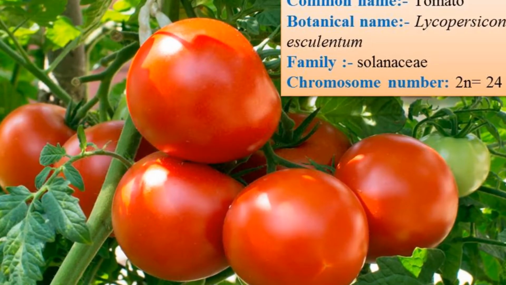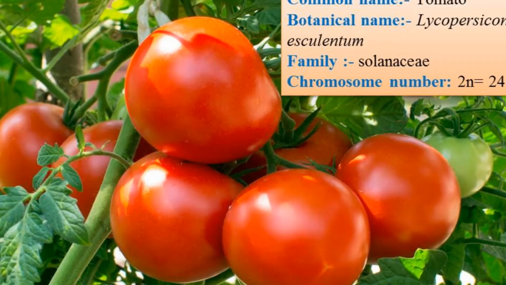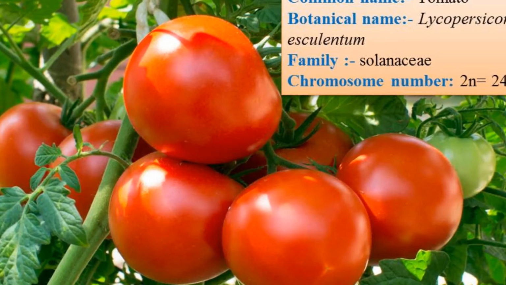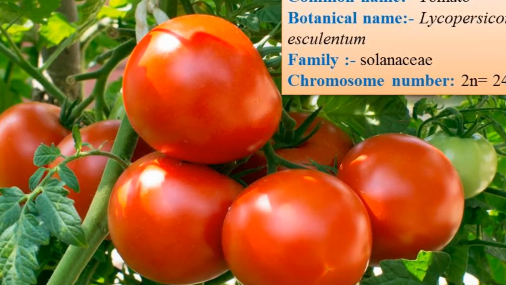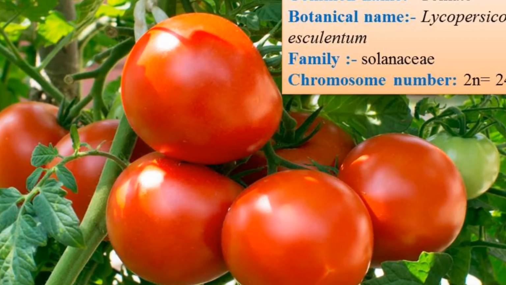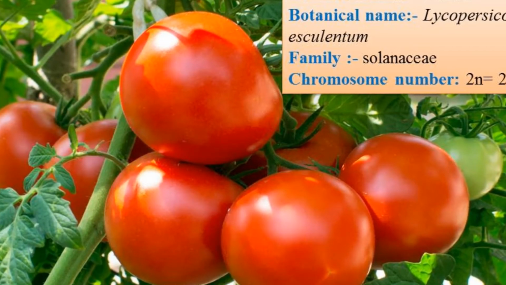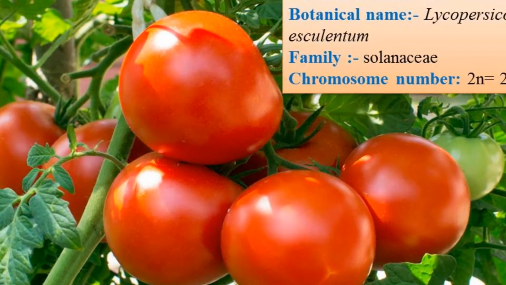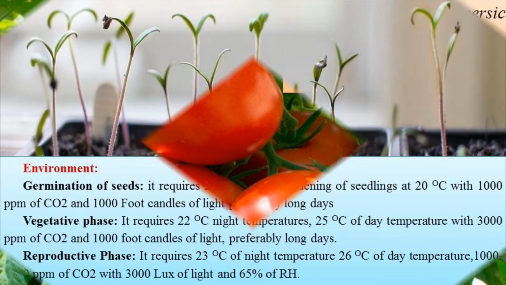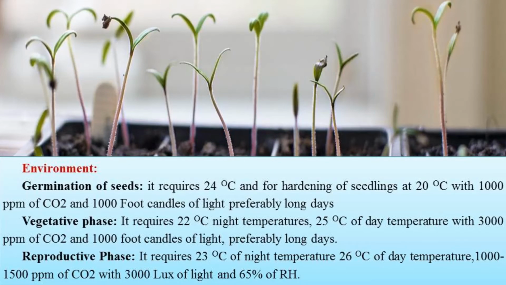Basically, there are three types of tomato suitable to be grown under polyhouse. That is truss type, second red fruited type, and third pink fruited type. Botanically, the tomato is Lycopersicon esculentum and it belongs to the family Solanaceae, and the chromosome number of tomato is 2n = 24. Then we discuss the environment and soil requirement of tomato.